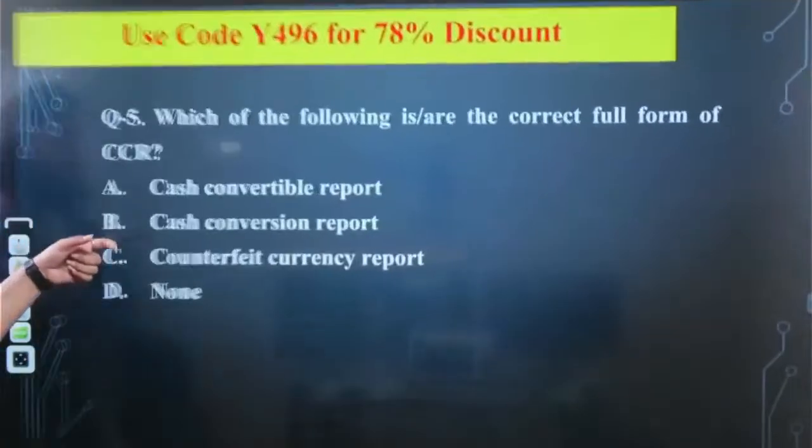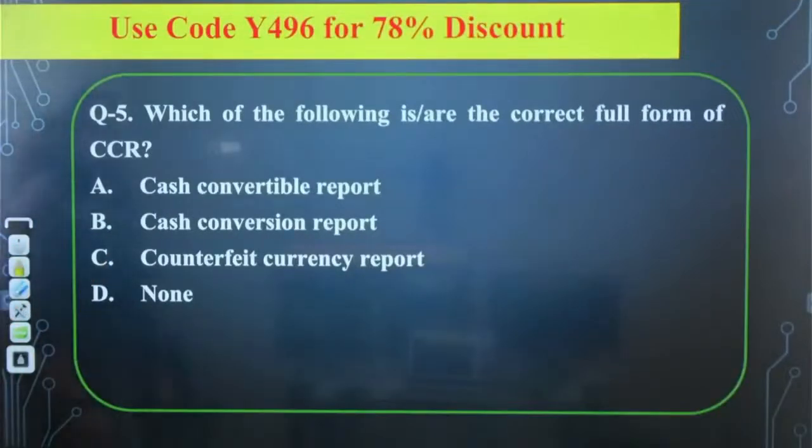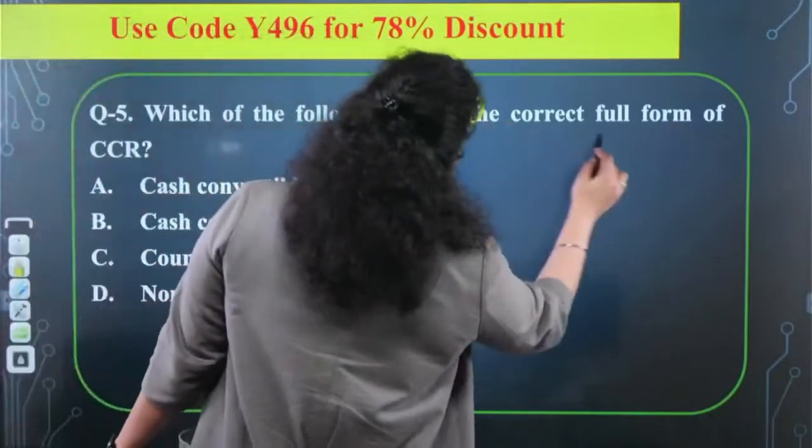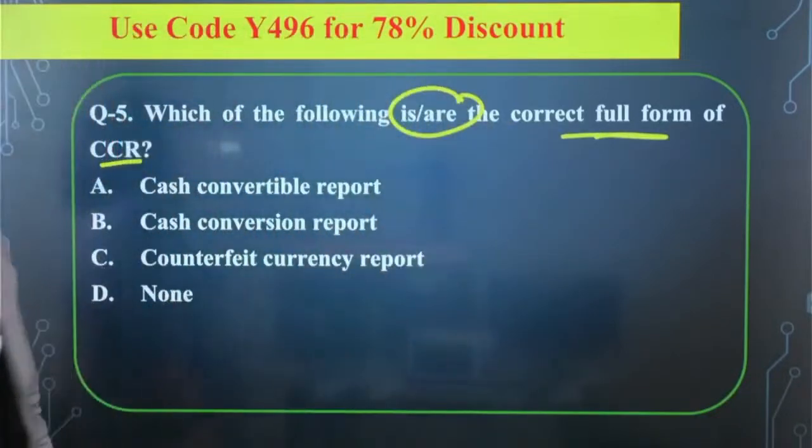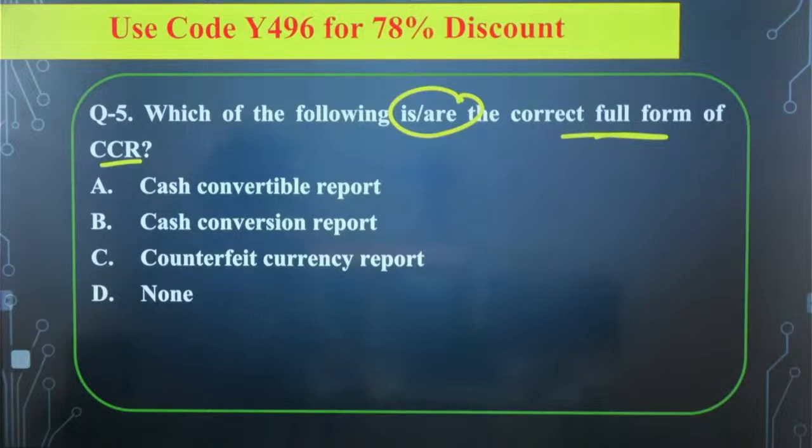Now, the next question is talking about which of the following is or are the correct full form of the CCR. So, which of the following is a correct full form of CCR? First is saying cash convertible report, second is saying cash conversion report, third is saying counterfeit currency report, and fourth is saying none of the above. So which of the following is correct about the CCR report? A, B, C or D?